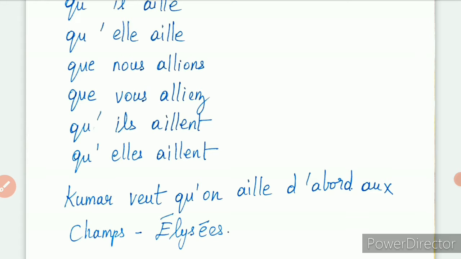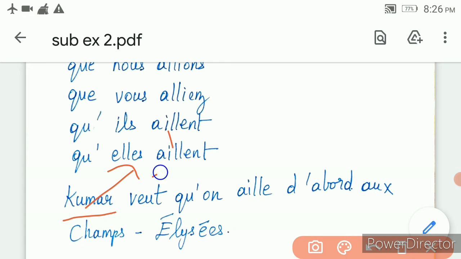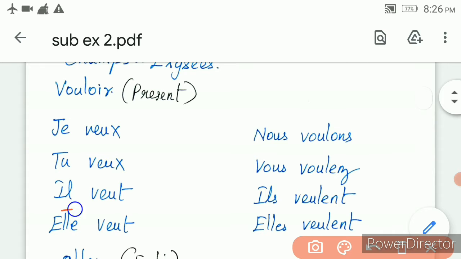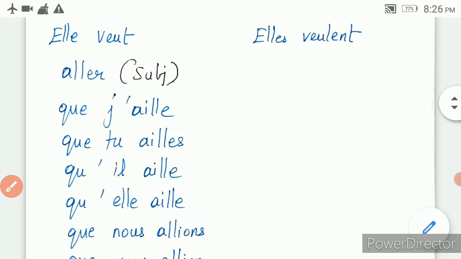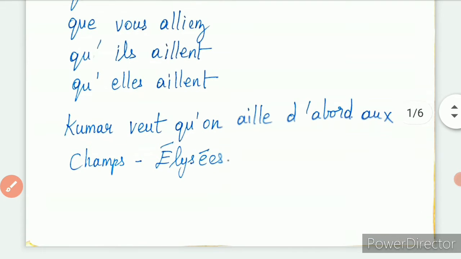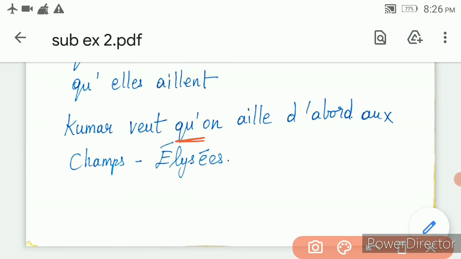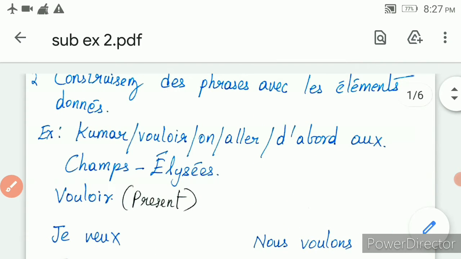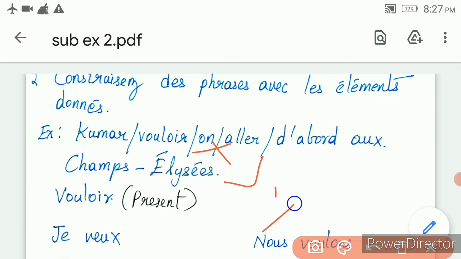Answer. Kumar is il conjugation, so I have taken this il form here. As usual, I told you, you have to introduce que, and on is given here. On means you have to take il conjugation only.